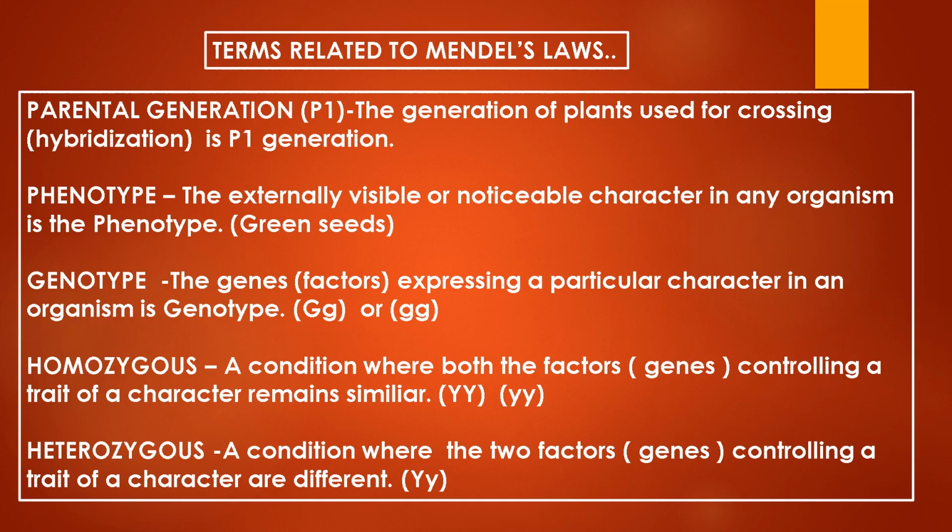Homozygous. It's a condition where both the factors, that is the genes, controlling a particular trait of a character remain similar. For example, it can be capital Y or it can be small y. Heterozygous. It's a condition where the two factors, the two genes controlling a particular trait of a character, are different from each other. For example, capital Y, small y.